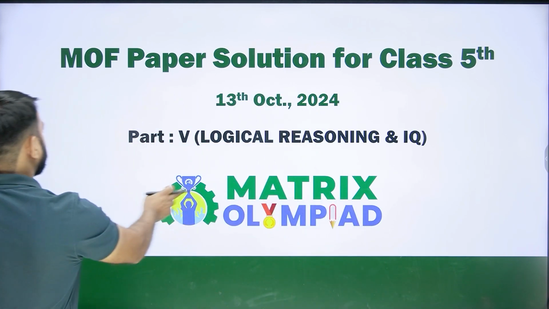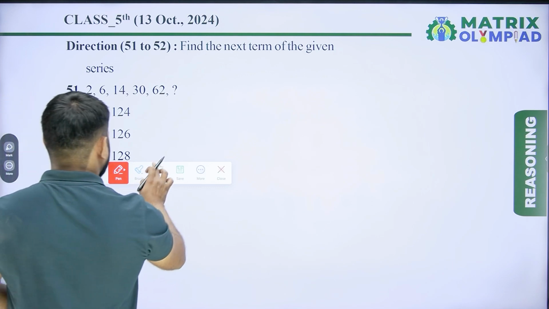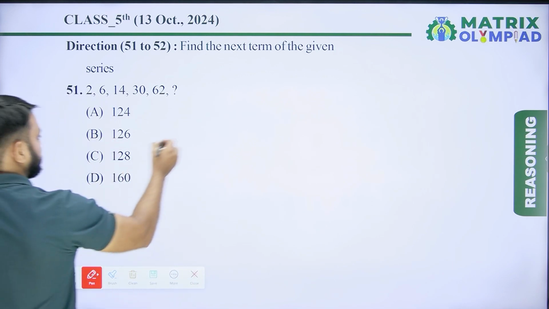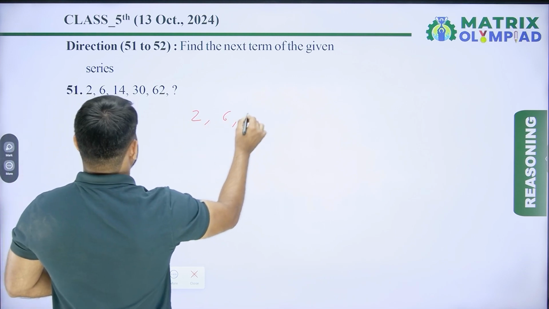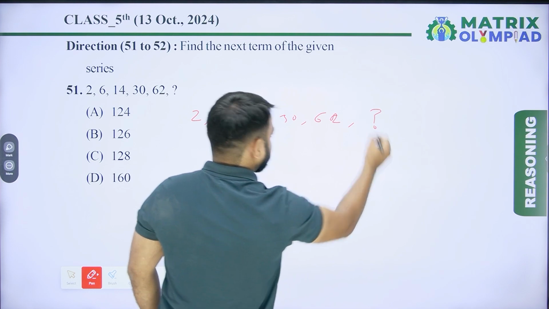So here we go. Now question number 51. Find the next term of the given series. So the series is 2, 6, 14, 30, next is 62, and find the next term.